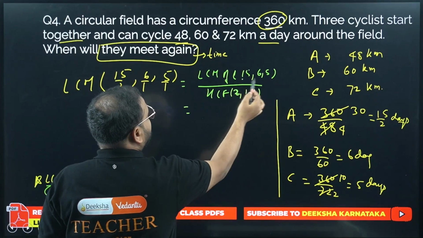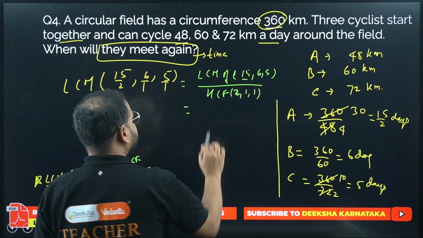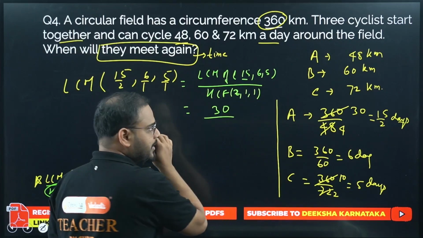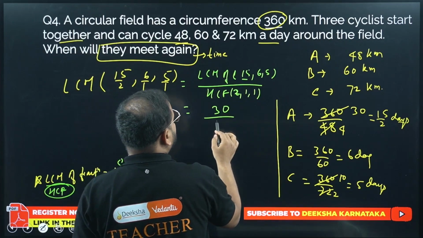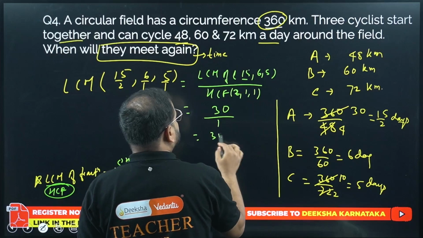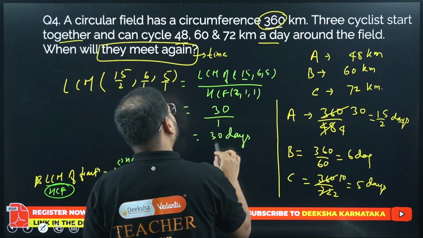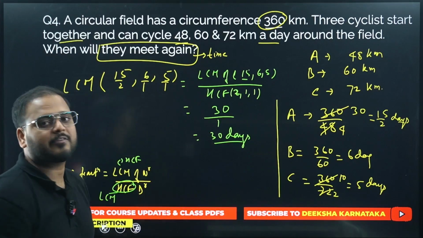What is my answer? Tell me. 15, 6 and 5. What is the LCM, sir? 30. Okay. What about this? It will be simply 1. What is my answer? 30 days. So they'll meet again, if they continue like this, after 30 days.